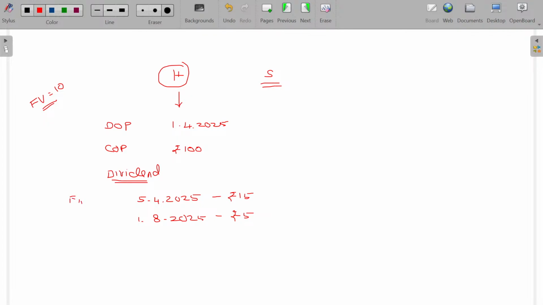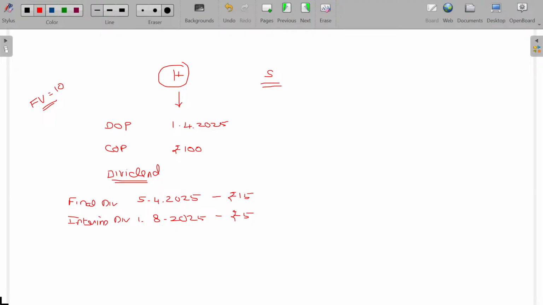This one is final dividend. This one is interim dividend. Clear? Final dividend and interim dividend.